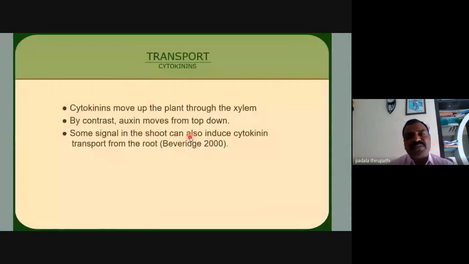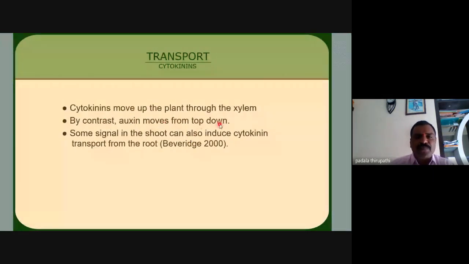After synthesis, these cytokinins move towards the target parts or regions. This is the transport of cytokinins from the synthesizing region to different parts of the plant. Cytokinins move through the xylem, but by contrast, auxin moves from top down.